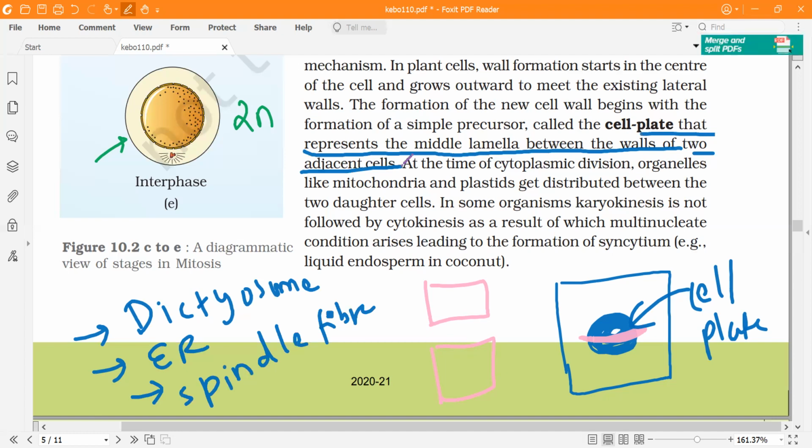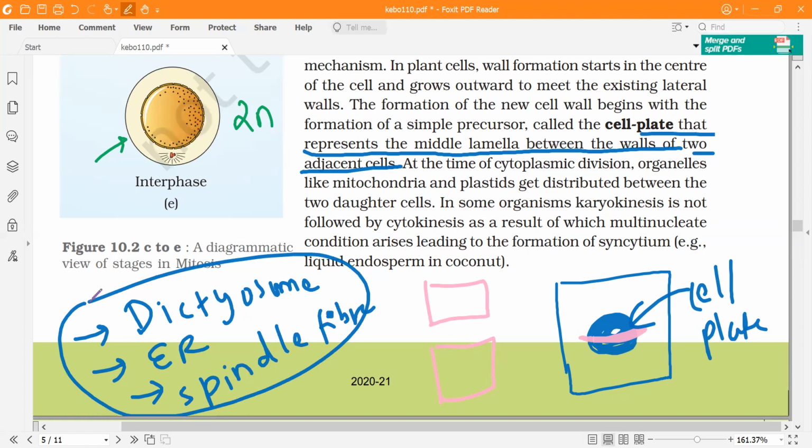And this cell plate is formed by these three: dictyosome, ER, and spindle fiber. The cell plate is formed by dictyosome, endoplasmic reticulum, and spindle fibers. Not given in textbook, but the question had been asked. And then it will split plant cells into two unequal cells.